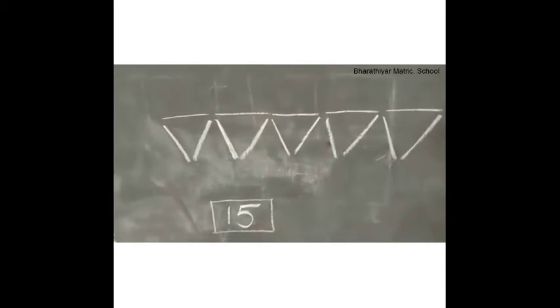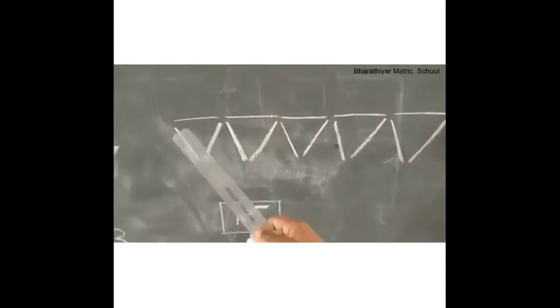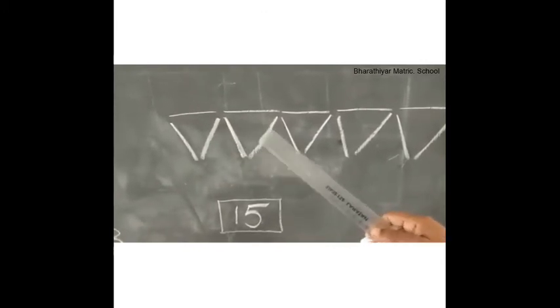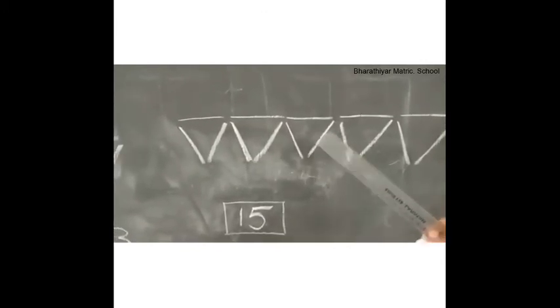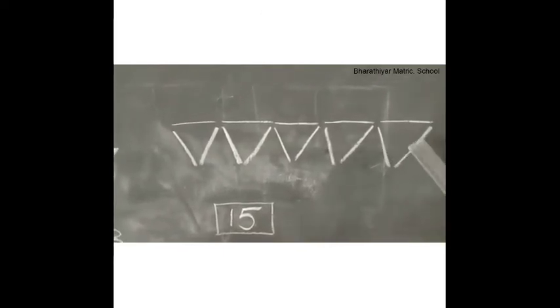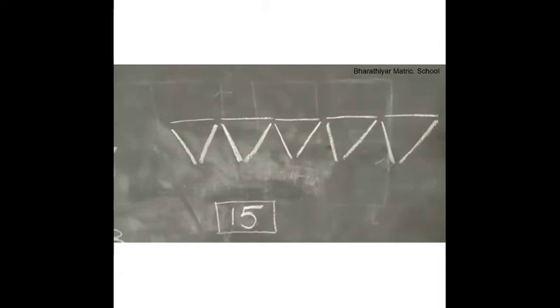Now count the lines, children. 1, 2, 3, 4, 5, 6, 7, 8, 9, 10, 11, 12, 13, 14 and 15. So 12 plus 3 is equal to 15.